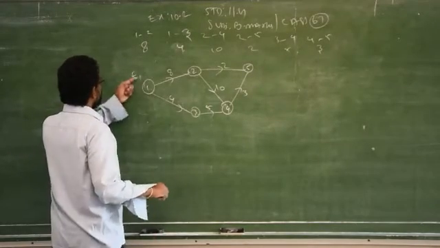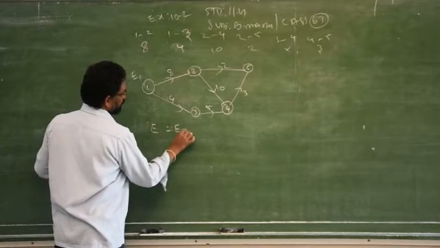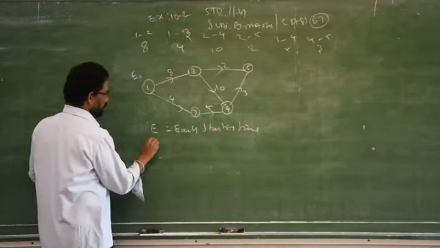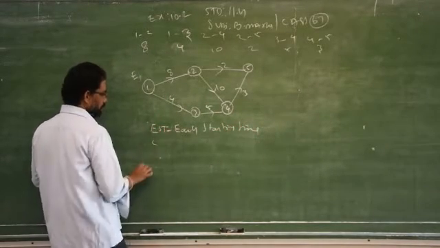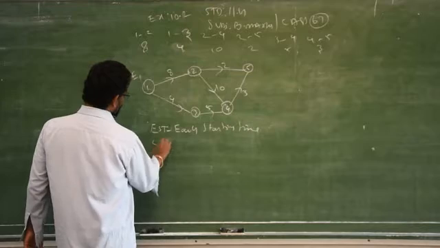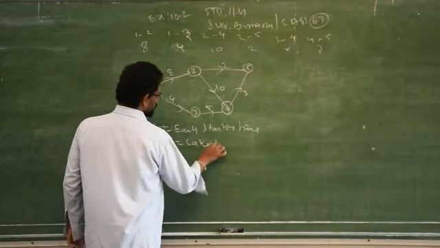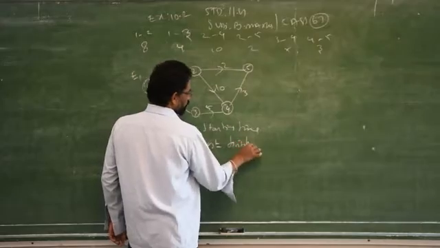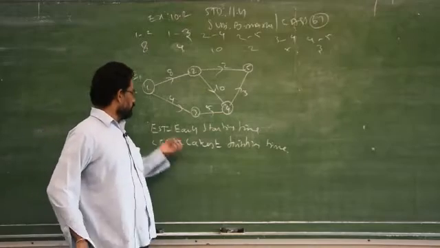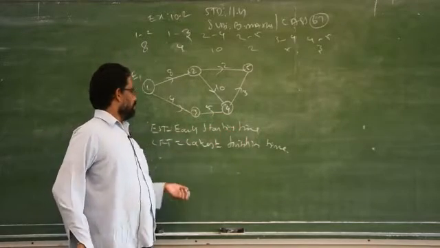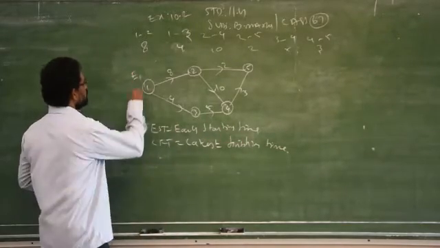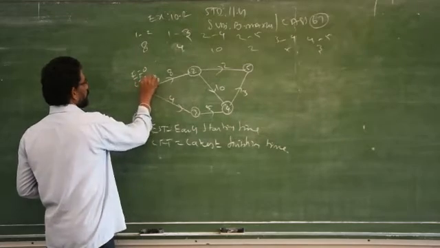E stands for early starting time, then EST, then LFT, that is latest finishing time. Based on that, you have to find out the early starting time and latest finishing time. So always start with earliest time 0. At the beginning both will be 0, 0.